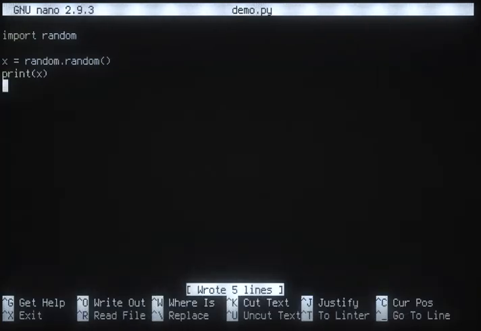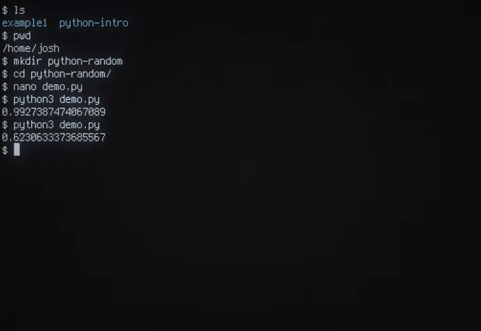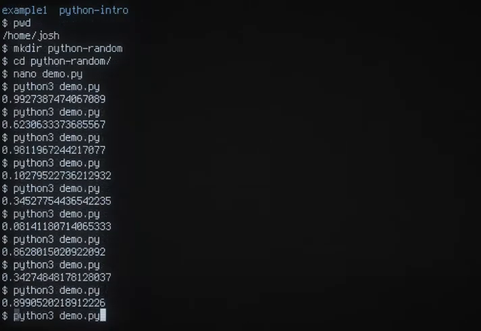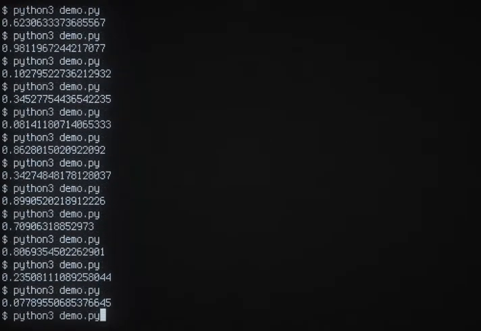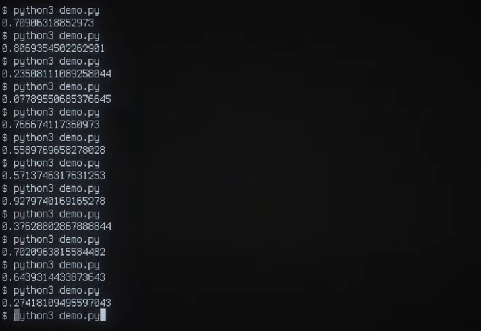And let's run that. There's a random number. If I press up, I can run it again. See how they're different. Presumably they're random. But all these are between 0 and 1. So that's the functionality called random with parentheses. That's a function.